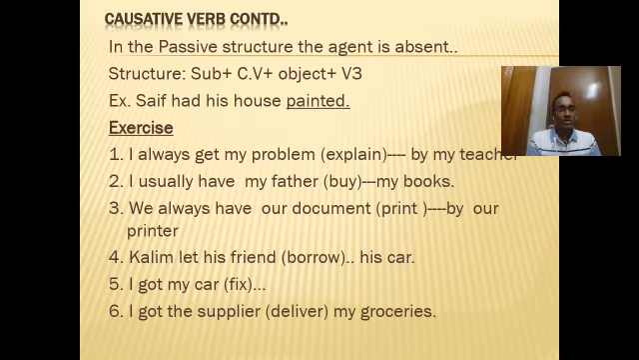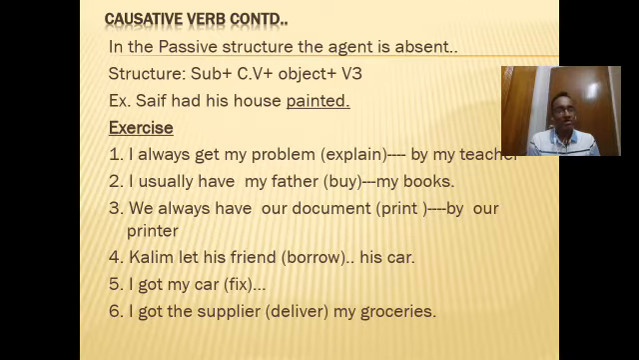Sometimes the doer will be absent. In that case we will use the past participle form of the verb. Let's see the example first. Saif had his house painted. Had is the causative verb.